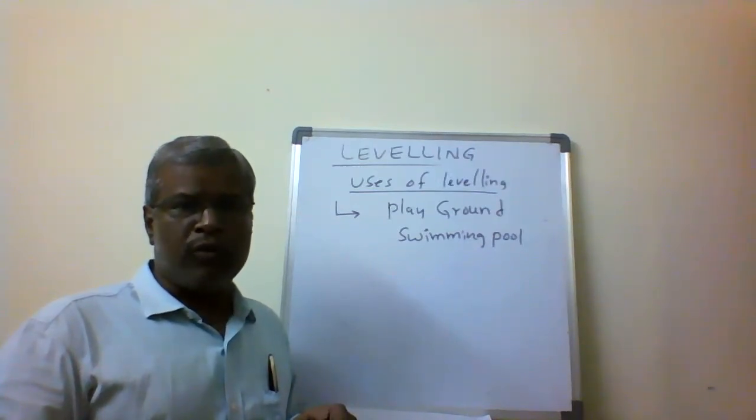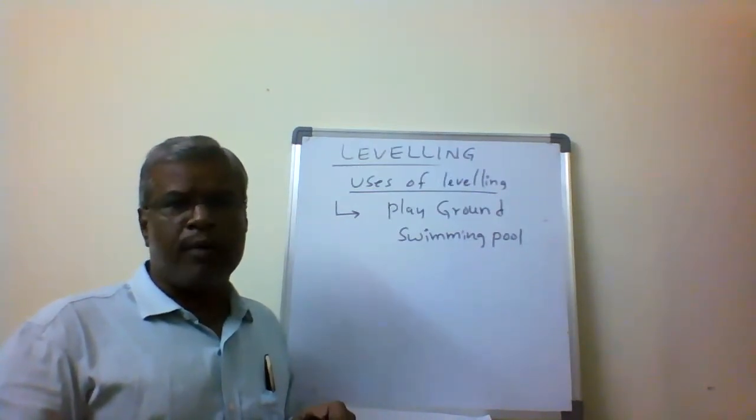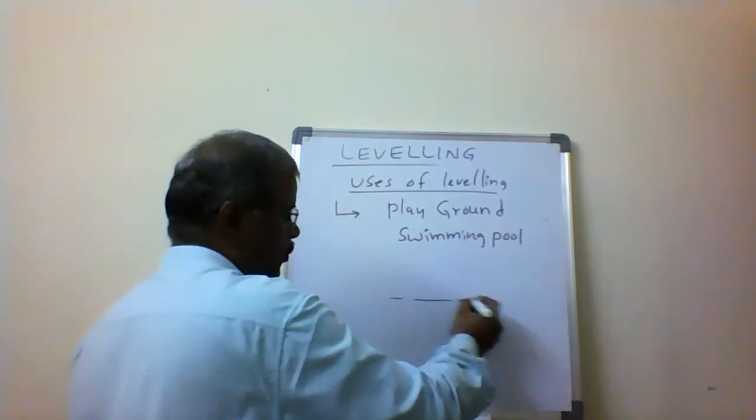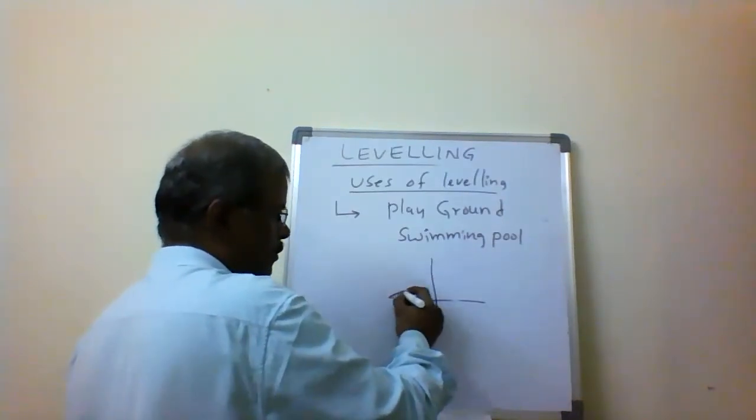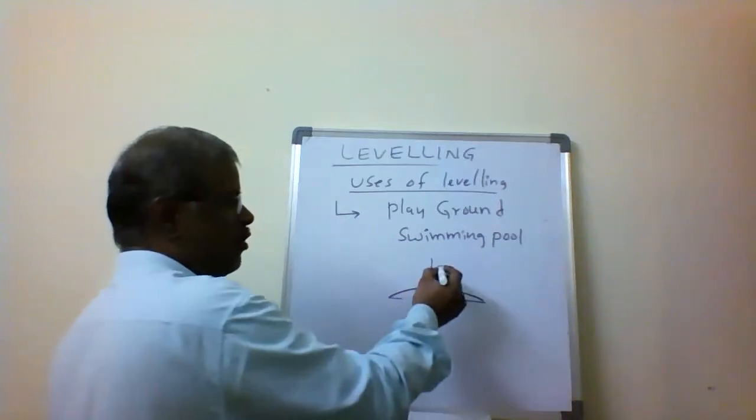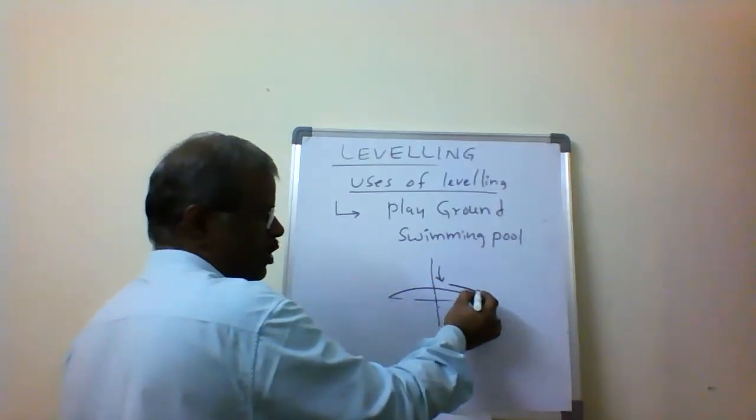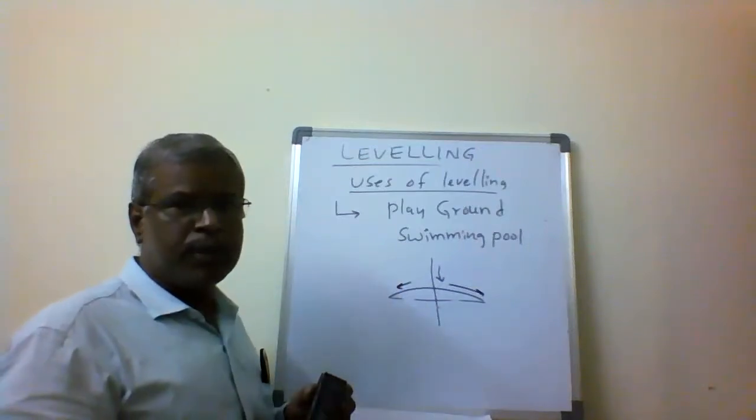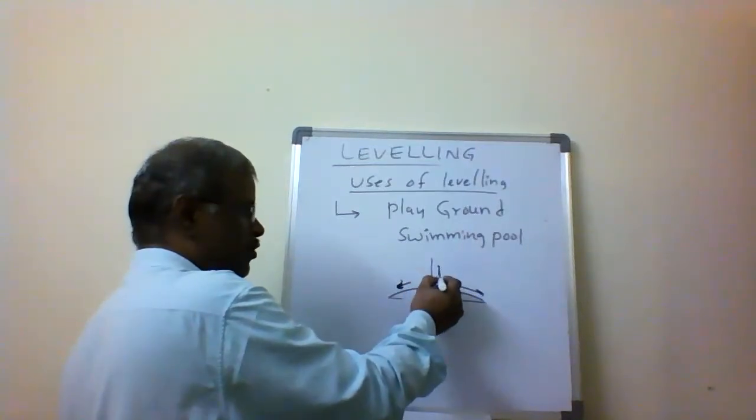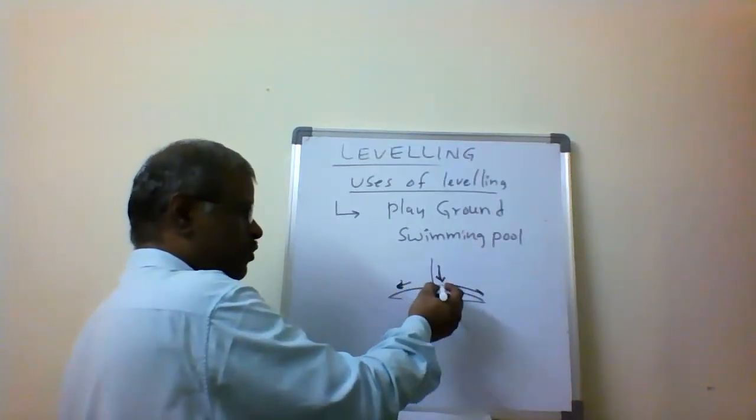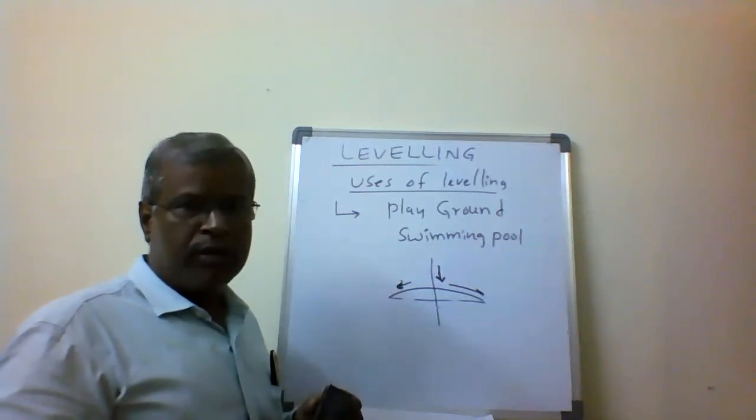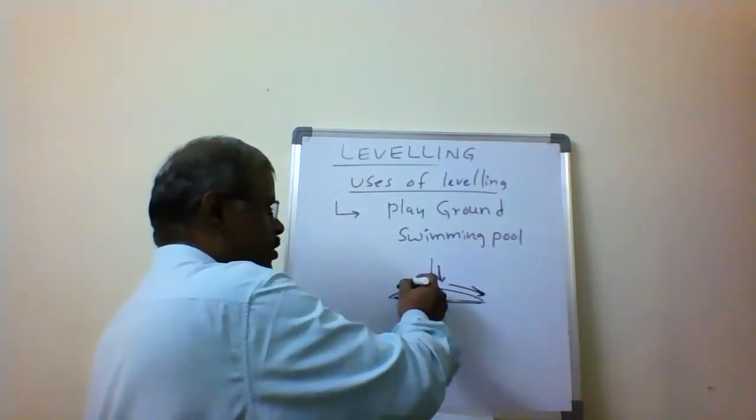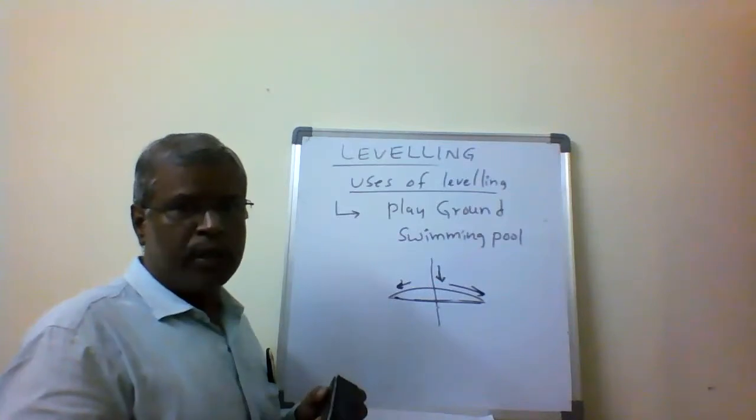The crown position is called the camber. We provide camber so that if rainfall comes, the water comes down and is drained off. That is the main purpose. When water falls onto the road, the slope we provide is called camber.